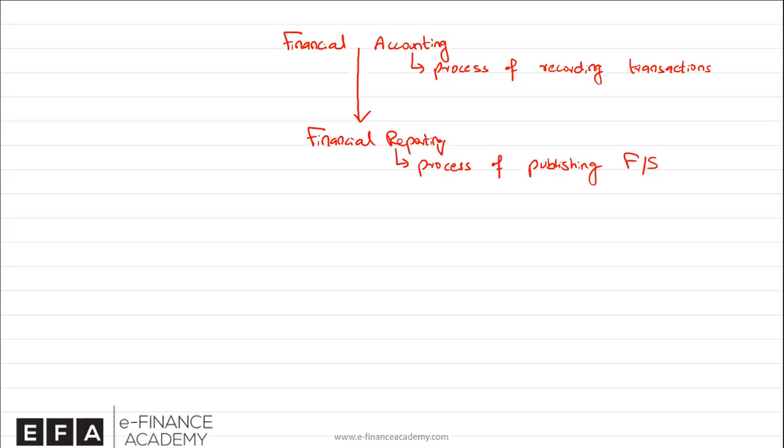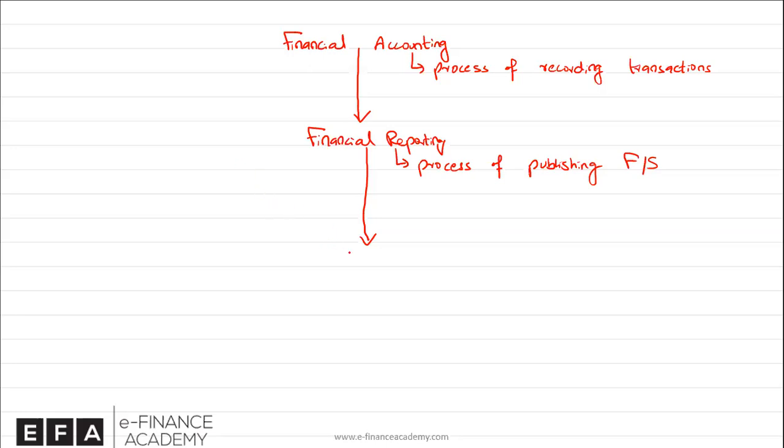We'll be talking about each of these statements in more detail. In fact, we have an individual reading for each of these statements, so we will have an extensive discussion later on. Once these reports are published, which summarize all the data that the accountants gathered over a period of time, then the users of financial statements, such as investors, lenders, suppliers, government, would take these reports and analyze them so that they can make economic decisions, so that they can decide whether to invest in the shares of the company, whether to buy, whether to sell, or for the lenders to decide whether to lend, for how long to lend, and so on.